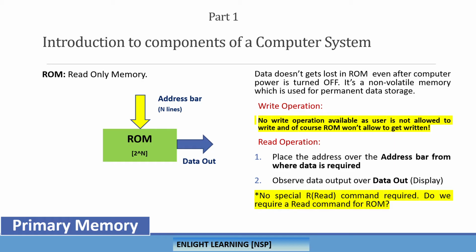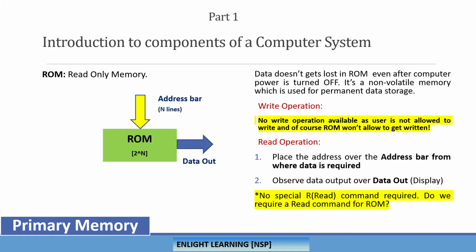Because ROM is just for reading. It can only give you the data that has already been stored inside it, right? So once you try to access its location, it gives the data output. That's it. Once you put the address on the address bus, the data will be sent out on the data output.